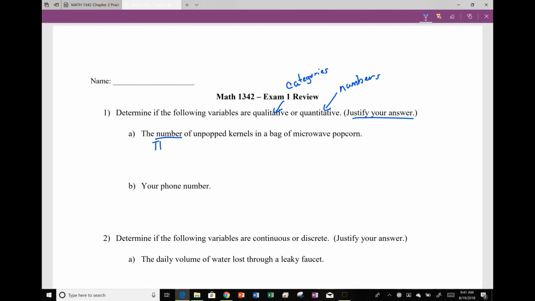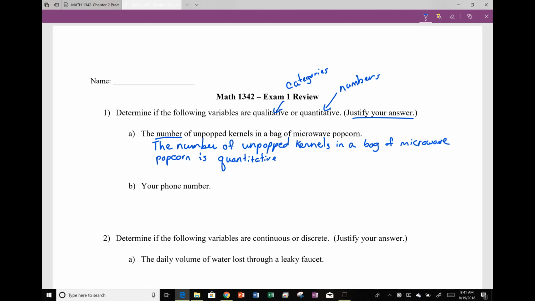Therefore, the number of unpopped kernels in a bag of microwave popcorn is quantitative because it is referring to how many. In other words, we can average them or anything of that nature.